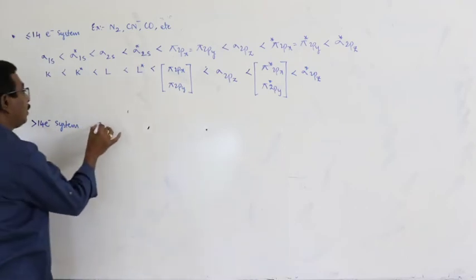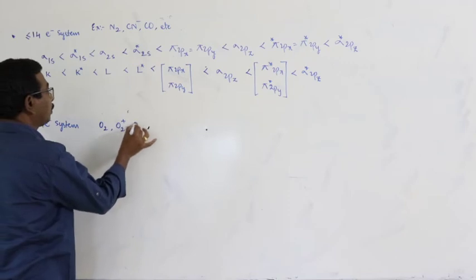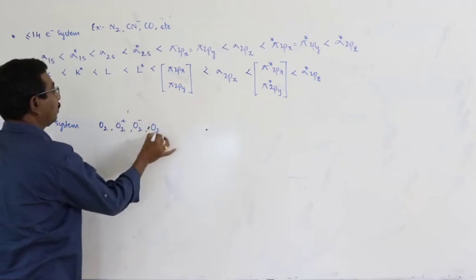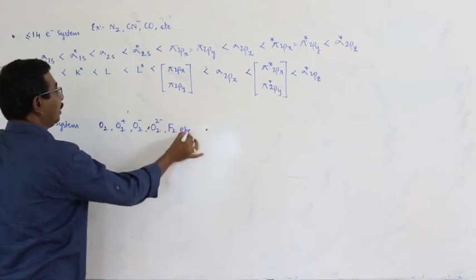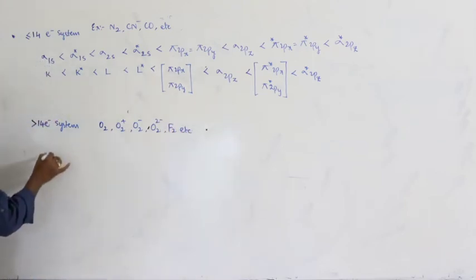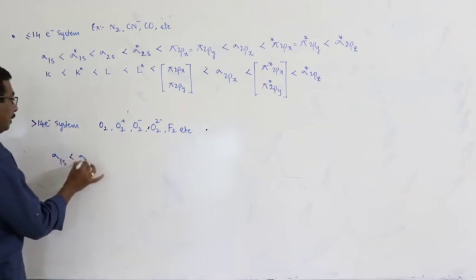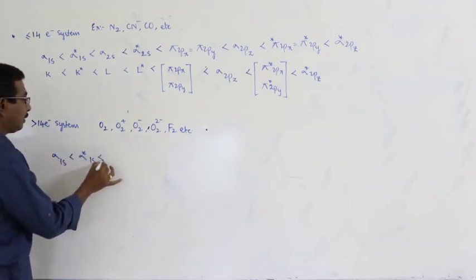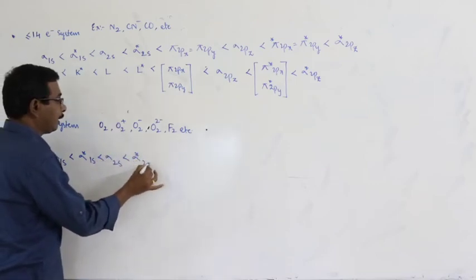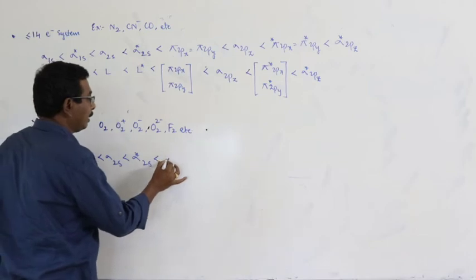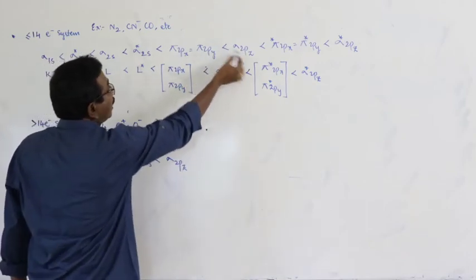Next, greater than 14 electron system: O2, O2 plus, O2 minus, O2 2 minus, F2, etc. Here, sigma 1s, sigma star 1s, sigma 2s, sigma star 2s, sigma 2pz, that you have to identify.